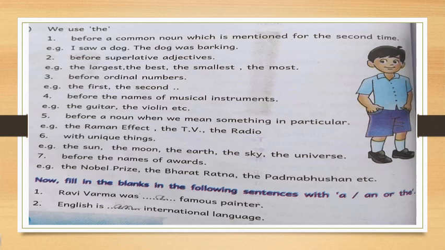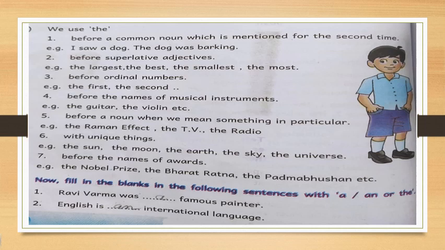Whereas, the dog was barking. Here, why should we use "the" again? The dog. Dog is also a common singular noun. Why should we use "the" here again? Because here it is the same dog. I saw a dog, the dog which you saw, the same dog was barking. The second time you use a common noun, you have to use "the" before that. Understood? I saw a dog, the dog was barking. That means the dog which you saw, it was barking.